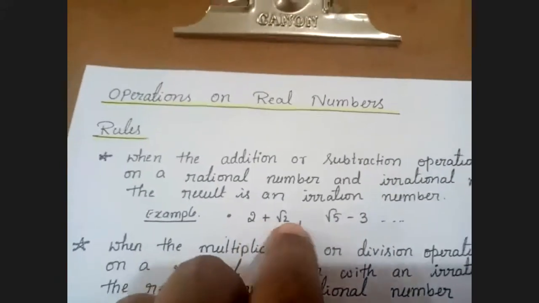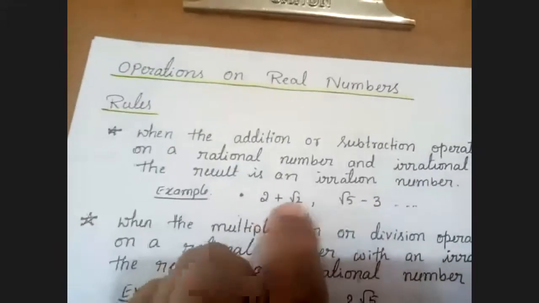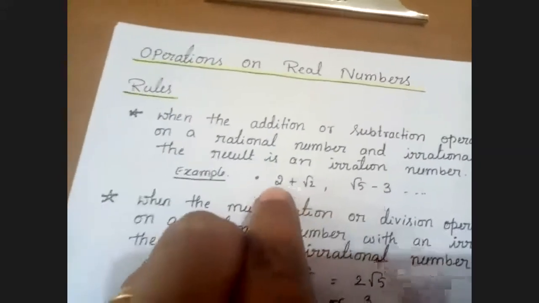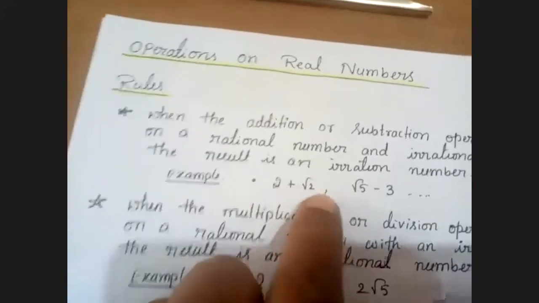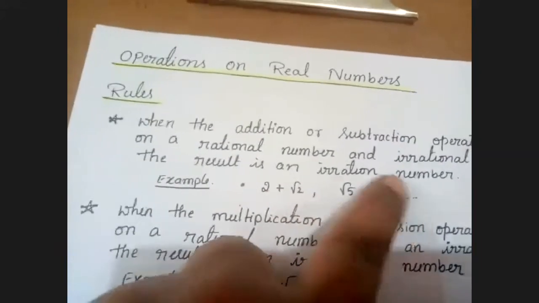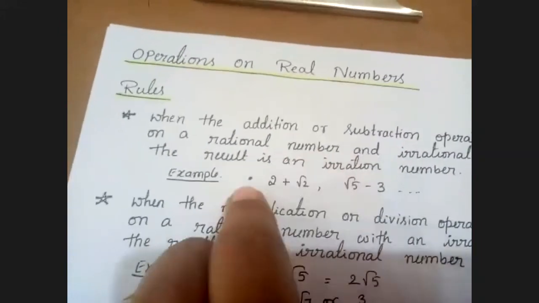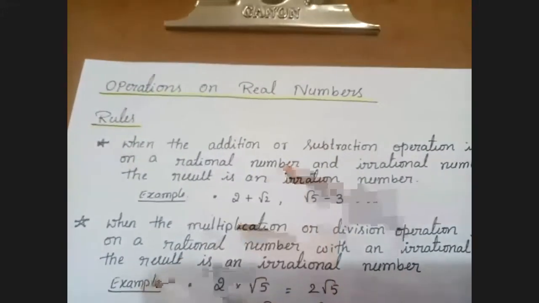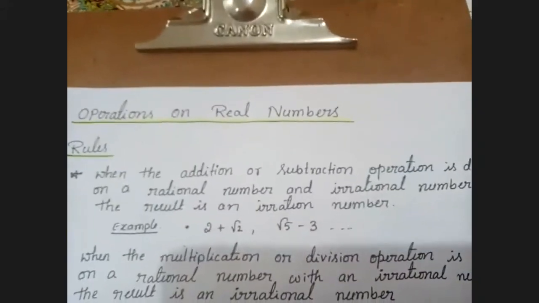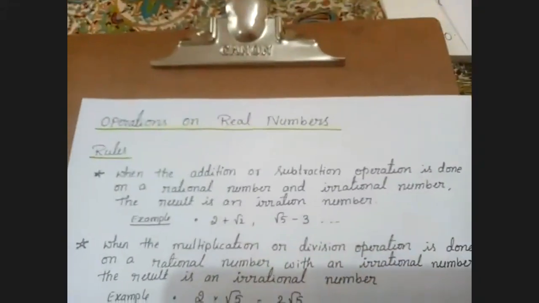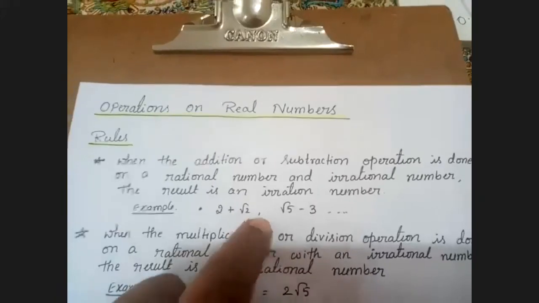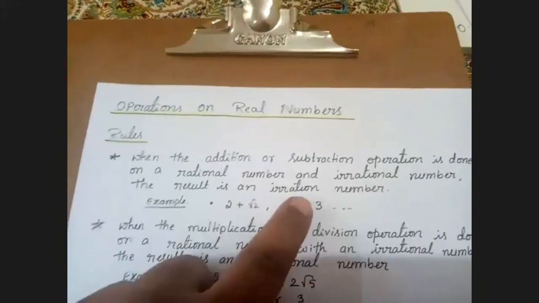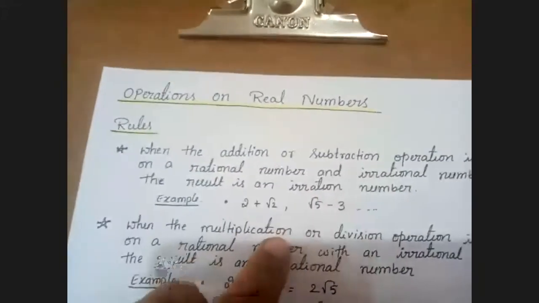Addition means plus, subtraction means minus. When these two operations involve 2, which is rational, and root 2, which is irrational, the result we get is 2 plus root 2 and root 5 minus 3. It is always irrational. Am I clear, children? This is the first rule. When the addition or subtraction operation is done on a rational and an irrational number, the result is always an irrational number.